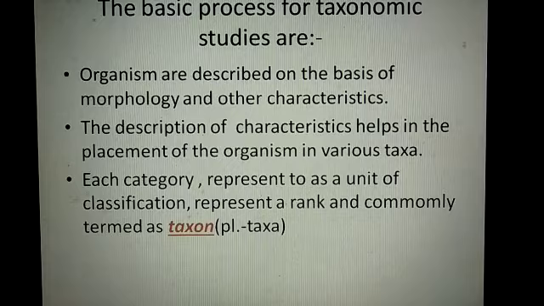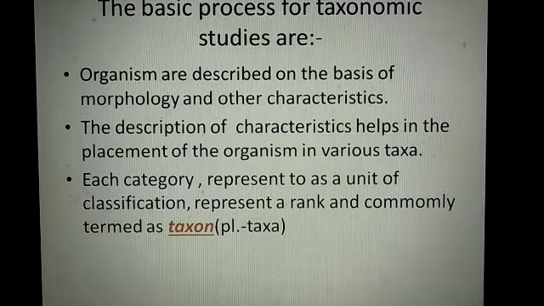And the basic process of taxonomic studies are: organisms are described on the basis of morphology and other characteristics. Morphology means external characteristics. And the description of characteristics helps in the placement of an organism in various taxa, various categories. Obviously student, when you see that two organisms are similar in their morphological and anatomical characteristics, then you keep them in the same group. So you classify the organism.